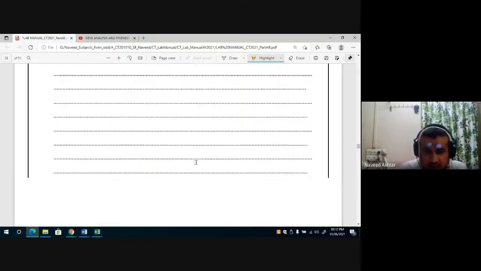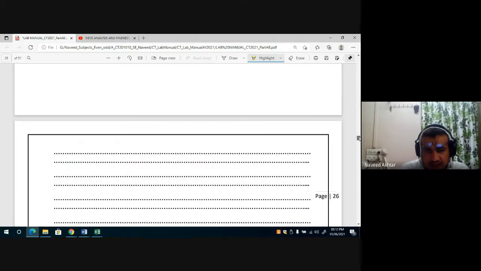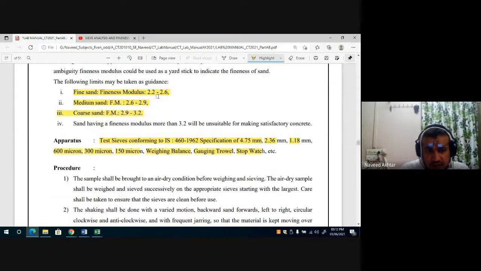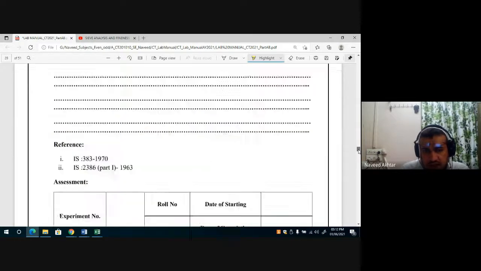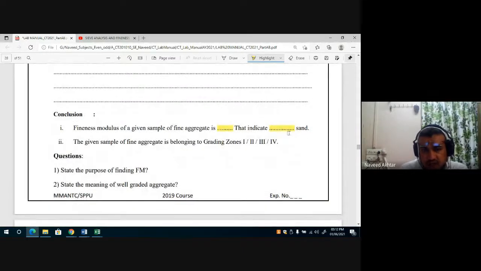Then you have to write in the conclusion: fineness modulus of given sample of fine aggregate is whatever fineness modulus will come. You have to write here that it indicates which type of sand, based on the values given earlier. Here you can see fine sand is 2.2 to 2.6, medium sand 2.6 to 2.9, and coarse sand is 2.9 to 3.2, and above that is coarser sand. So you should write down all these values and then you can say that the sand is fine sand, coarse sand or medium sand. That will be the conclusion.